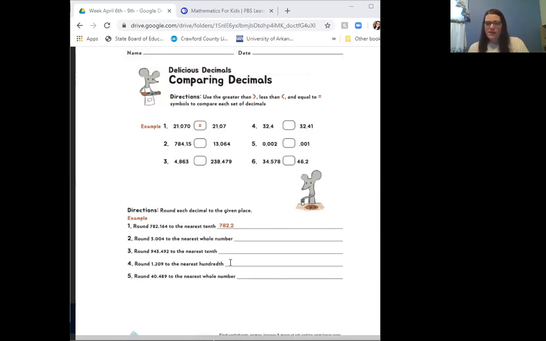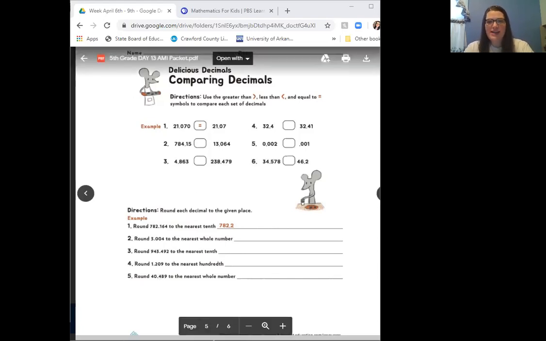And then you have number 5, round 40.489 to the nearest whole number. You're just going to focus on this number here. Is the answer going to be 40 or is the answer going to be 41? You're going to know based on this number right here, the 4. Okay, is the answer to number 5 40 or 41? So that's how you solve the second part of that math worksheet. You're just rounding to whatever place value they tell you.